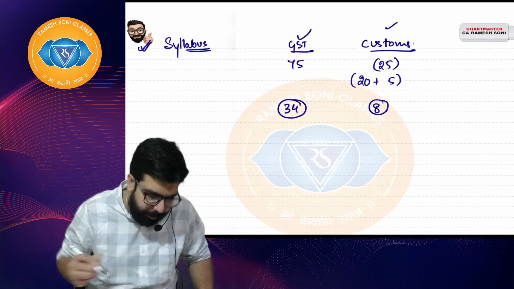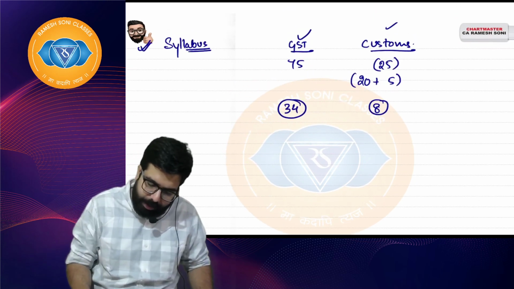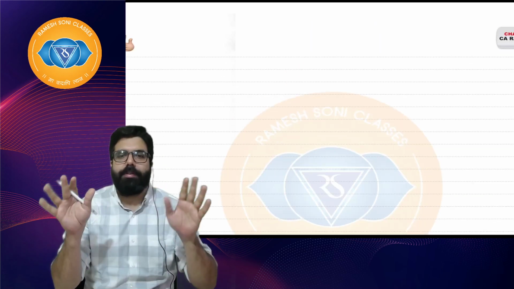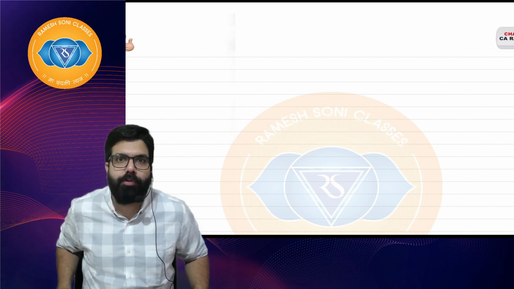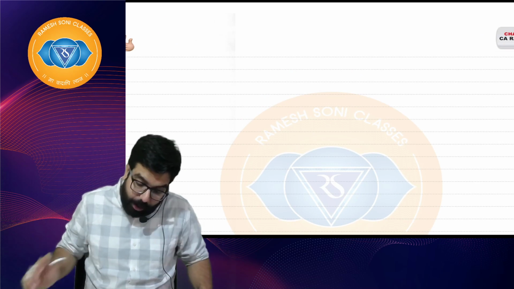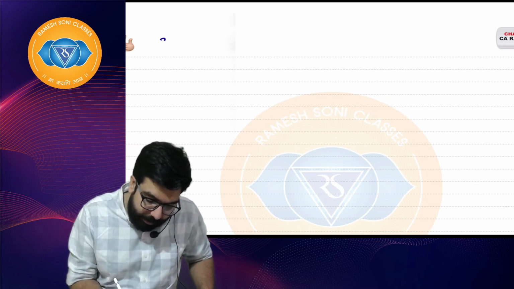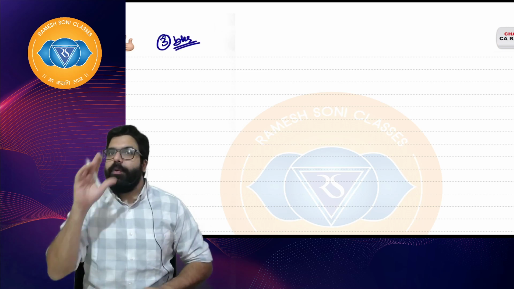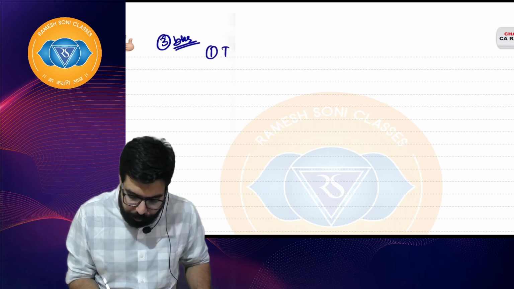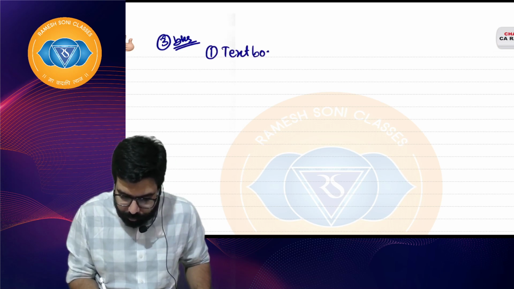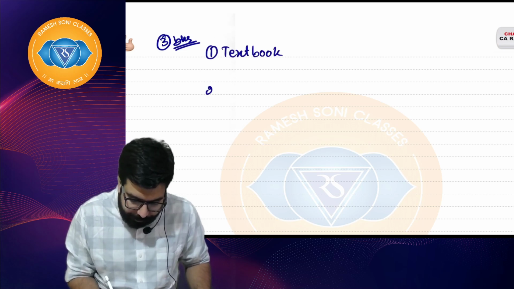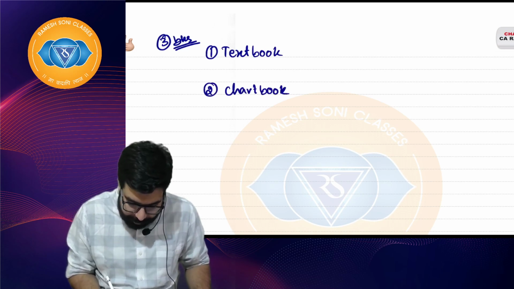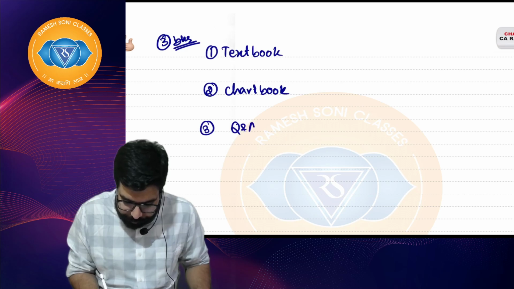With the syllabus done, the second thing we have to discuss is the books. We'll be starting with GST. You'll be getting 3 books to study along with me. Number 1 will be the textbook. Number 2 will be the chart book. Number 3 will be the Q&A.